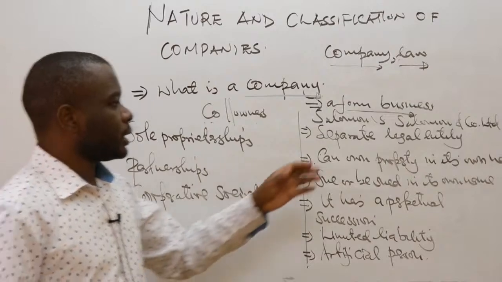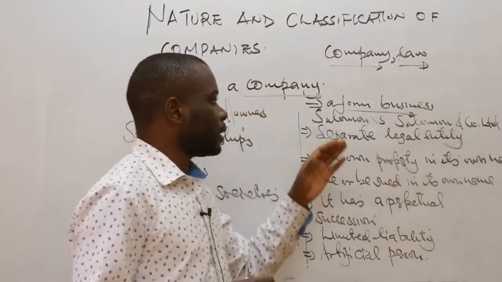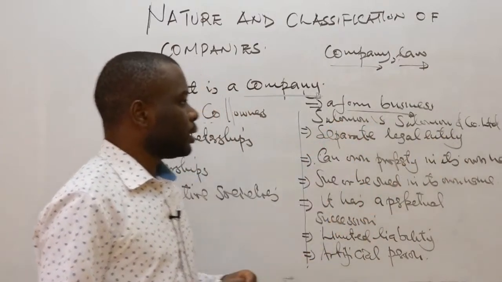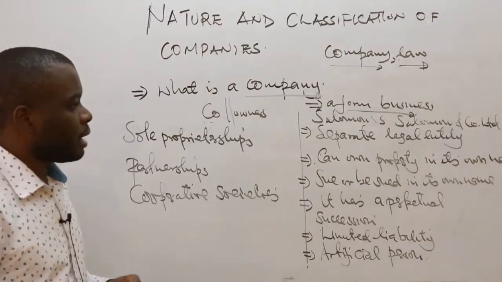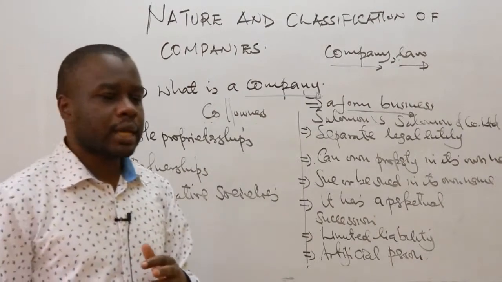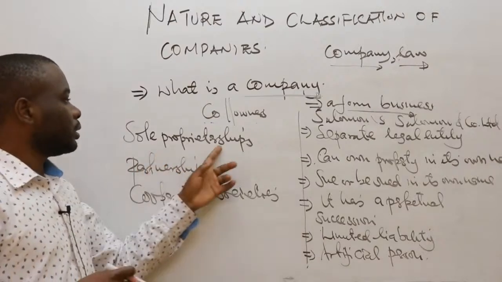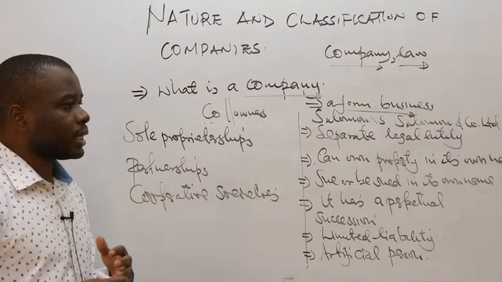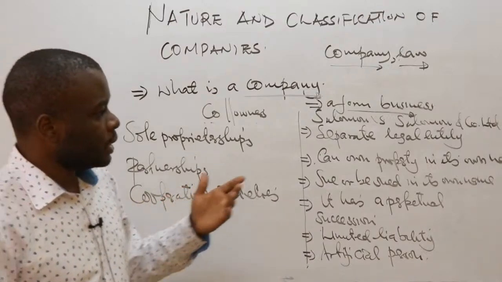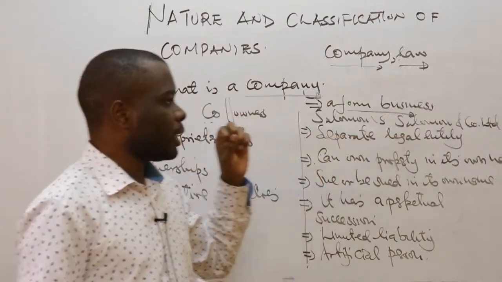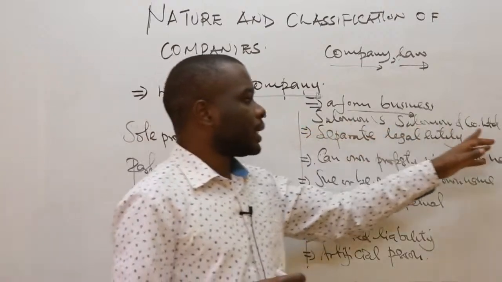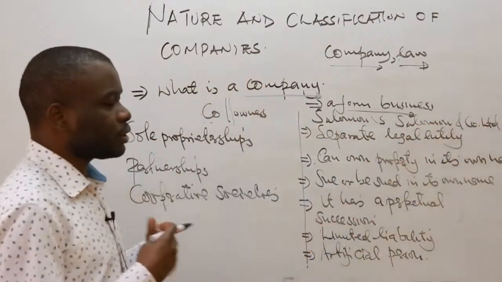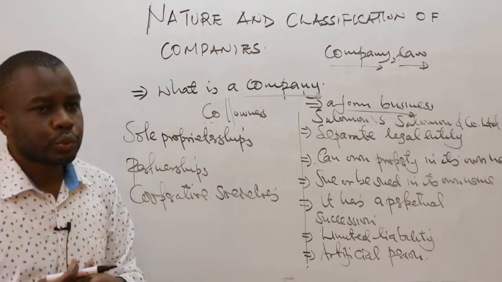Under this case law, we are talking about a person known as Salomon operating a business as a sole owner. The business was operated as a sole proprietorship, but eventually he decided to incorporate it, forming a company known as Salomon and Company Limited, and transferred the business to the company.